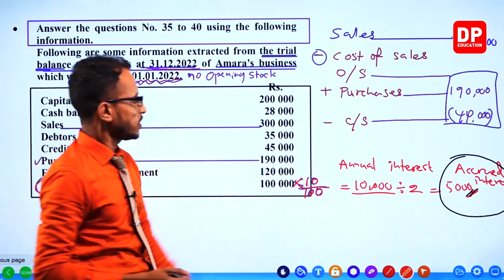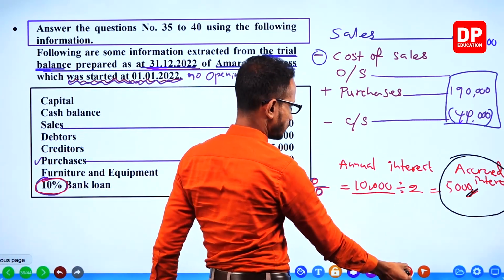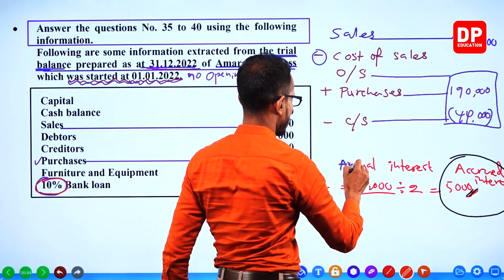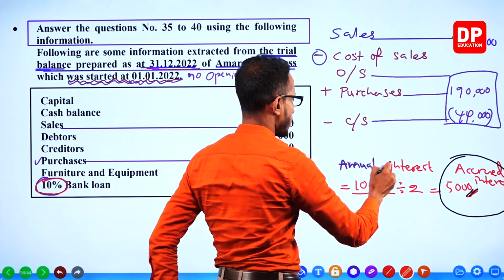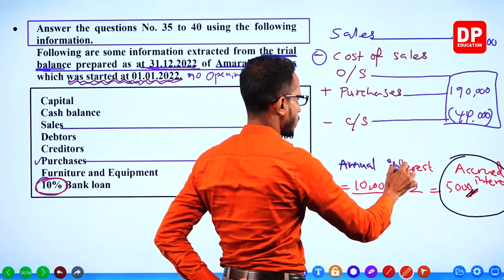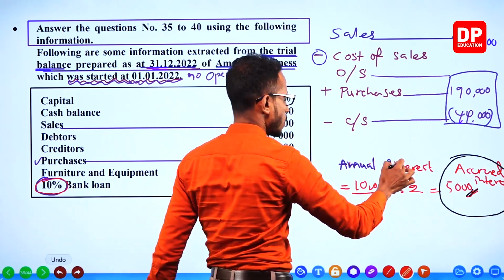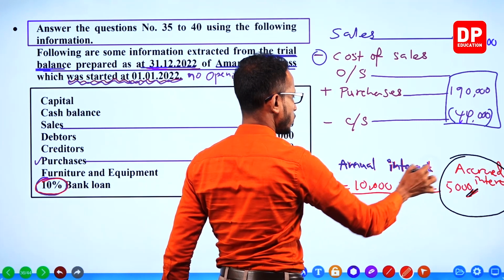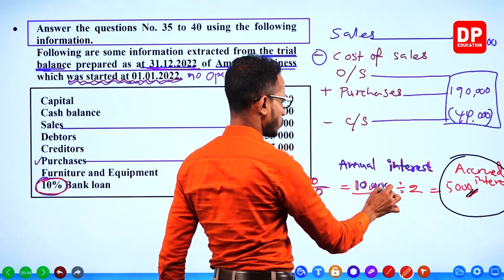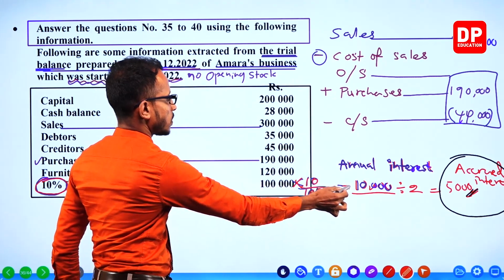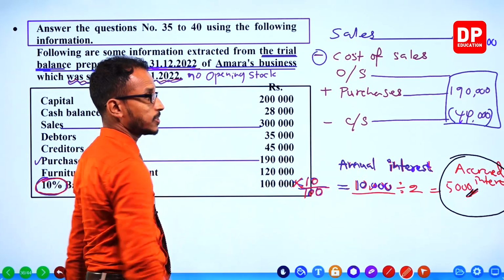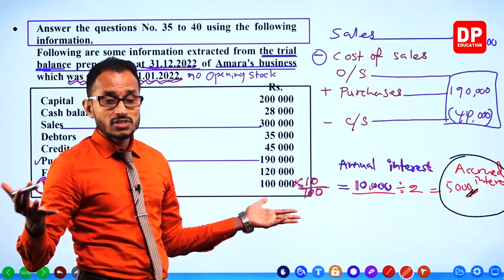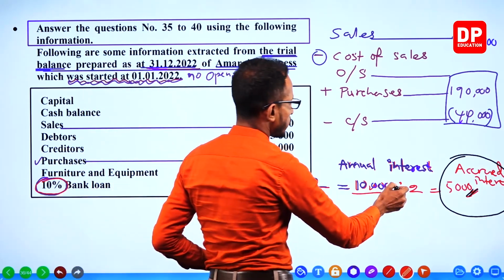interest. See, this is the annual interest. And can you see this? It's clear, right? Annual interest, this one, 10,000. Annual interest, 10,000. But the interest is only relevant for 6 months. That means half the year. That's why you divide by 2.